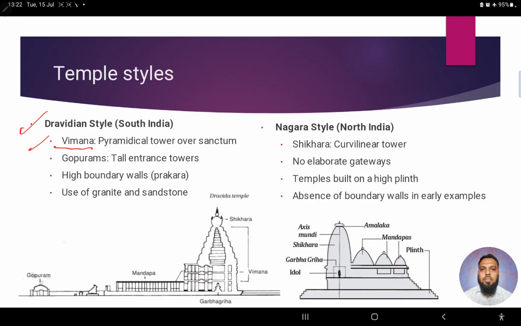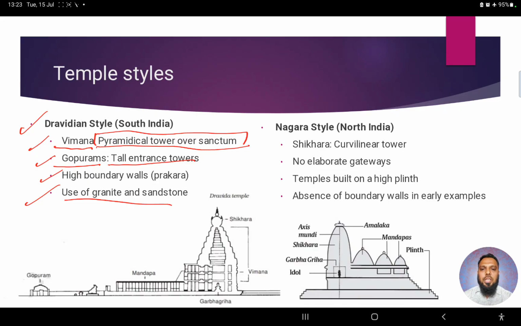Vimana. There is a Vimana. This is a pyramidical tower over the sanctum, the Garbhagriha. The next distinguishing feature is Gopurams. Now, a gopuram is like an entrance gate or entrance tower in the temple. Next, high boundary walls surrounding the temple structure; the boundary walls all around are very high. The next, use of granite or sandstone basically.